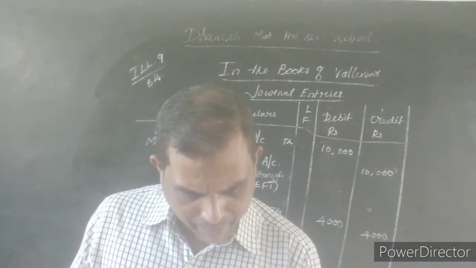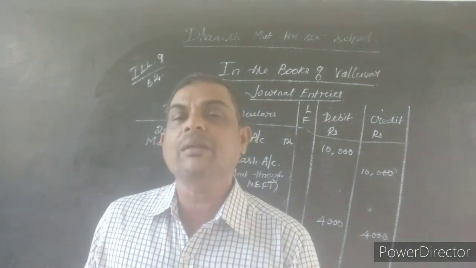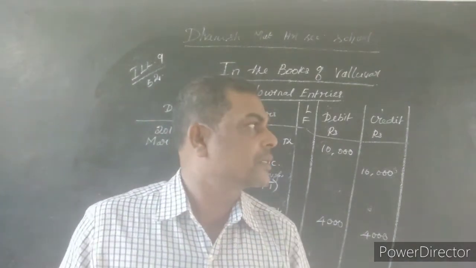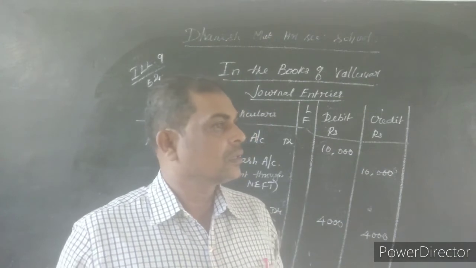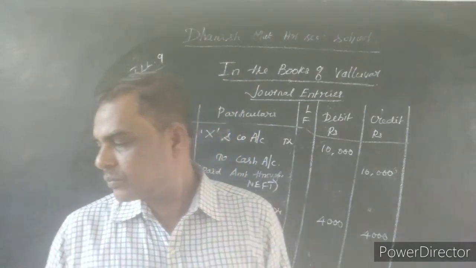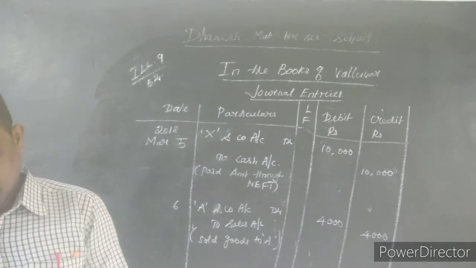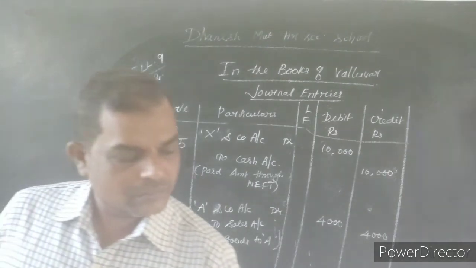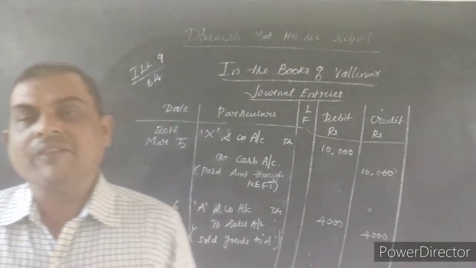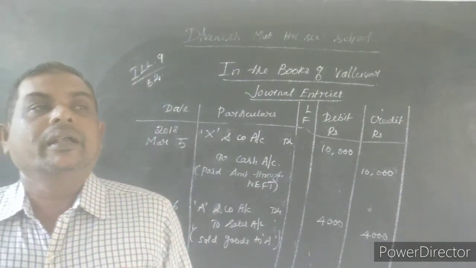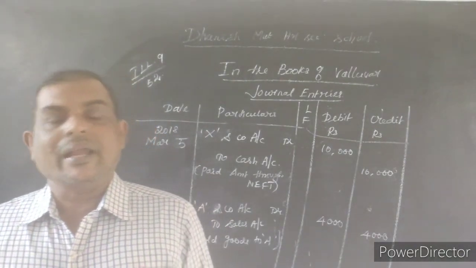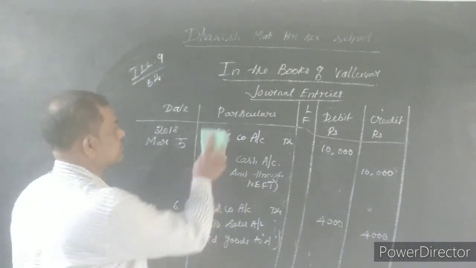A and company is paying the amount, so A will be the credit and bank will be the debit.